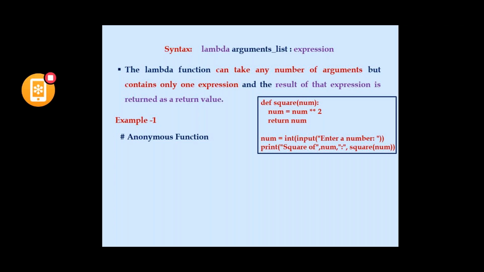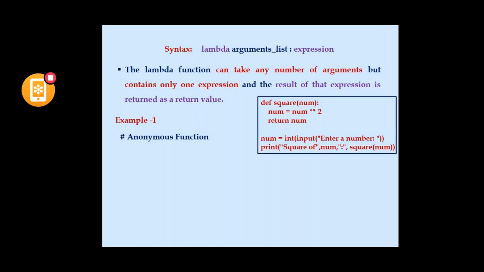What does this square function do? Whatever number we give, it will be squared. For example, if we give 5, the square of 5 is 25. I think the code snippet is understood.